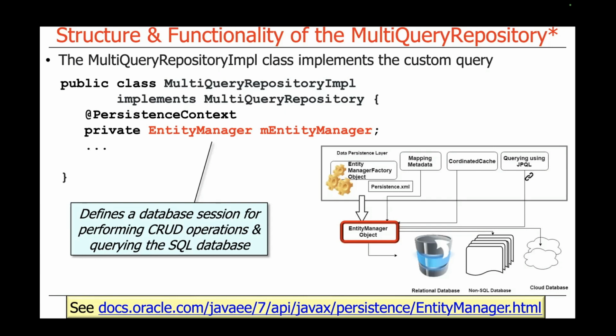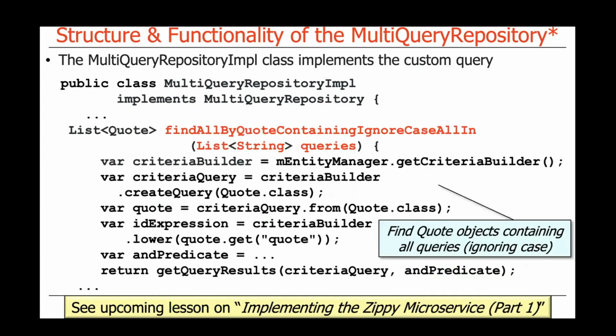This comes out of the box, and of course it's used under the hood by the JPA mechanisms that you normally get for free without having to write any imperative code at all. Here's a little snippet of the imperative code that we have to write in order to do this.